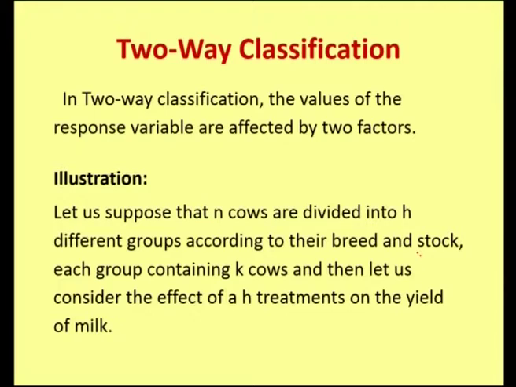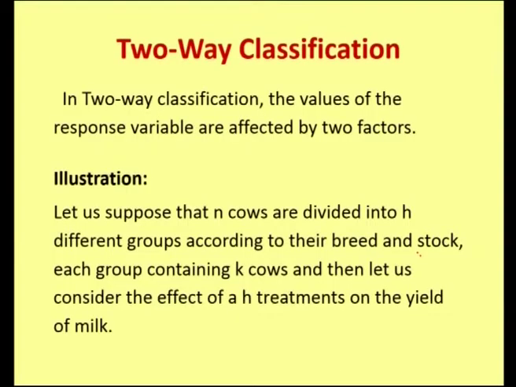In two-way classification, the values of the response variable are affected by 2 factors. Here also we have an illustration, the same illustration with a small modification. We have n cows divided into h different groups according to their breed and stock, each group containing k cows, and let us consider the effect of k treatments on the yield of milk.